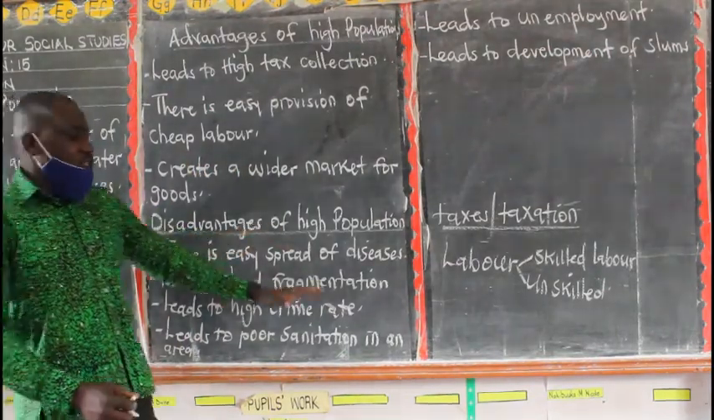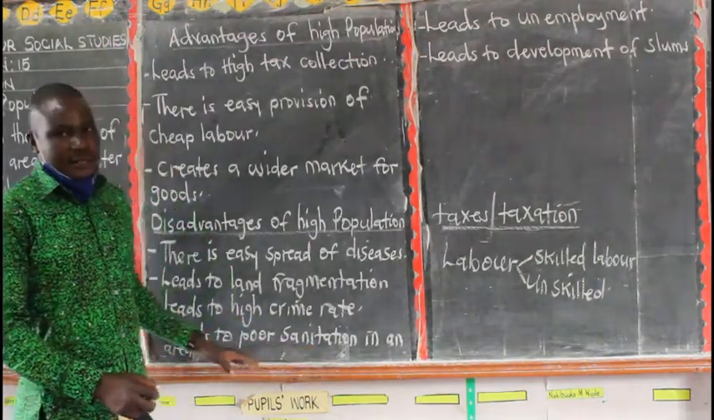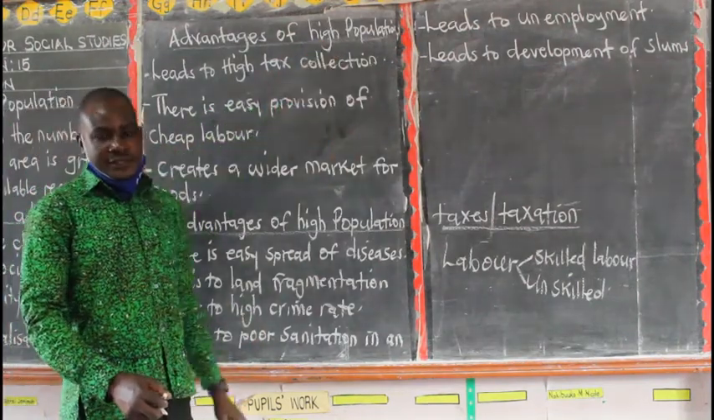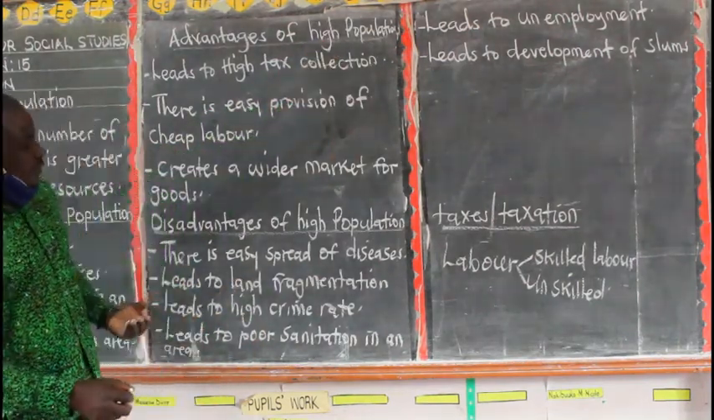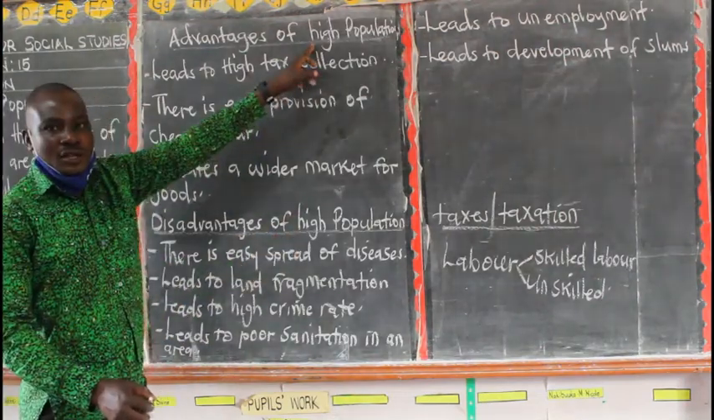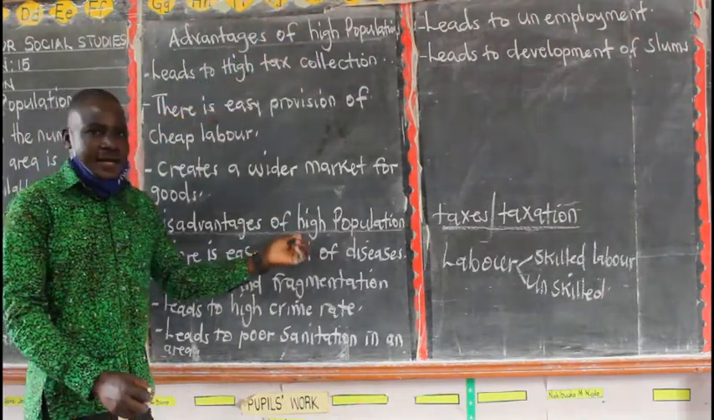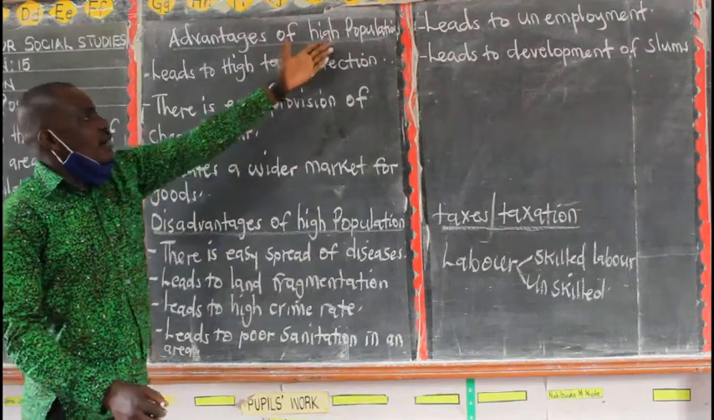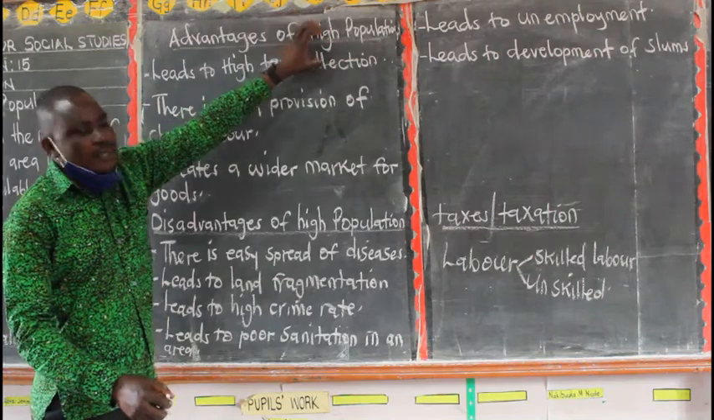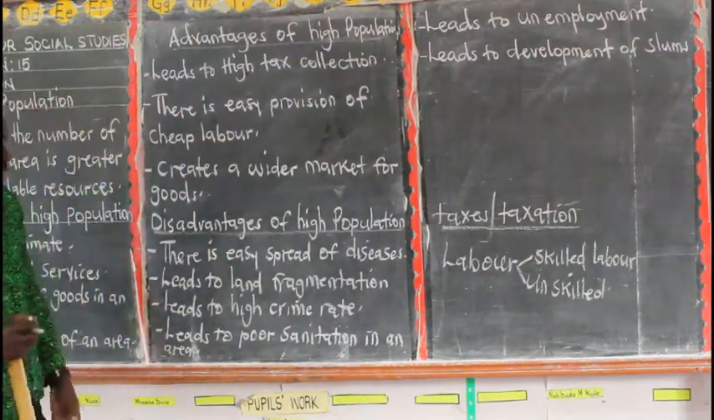What are the disadvantages of a high population? Or what are the disadvantages of a large population? You can use the word high or you can use the word large. So a large population is the same as a high population. Now we can look at the disadvantages of a high population.